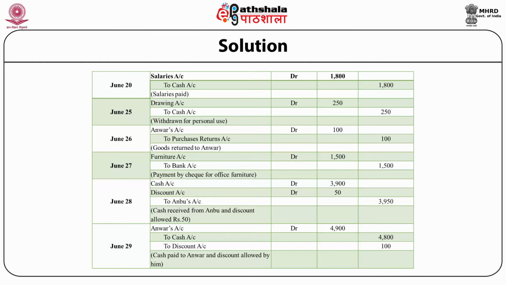Summary: cash received from Anbu and discount allowed rupees 50. June 29. Anwar's account debit rupees 4,900 to cash account rupees 4,800, to discount account rupees 100. Summary: cash paid to Anwar and discount allowed by him.